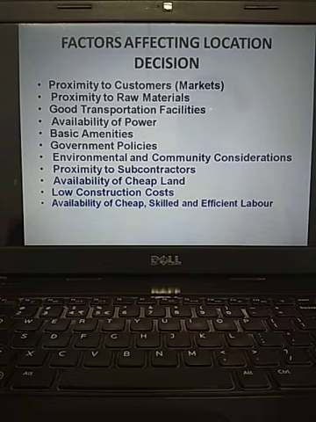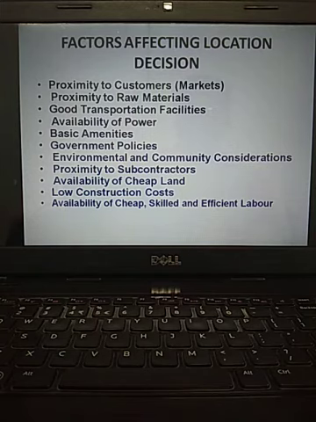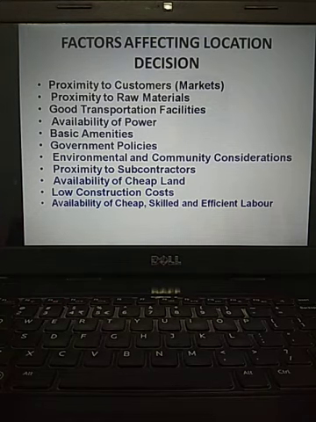Proximity to subcontractors. A four-wheeler company gives subcontracting to a tires manufacturer, and to an electrical items manufacturing company. Those, like Voltas and MRF, are all subcontractors as far as Maruti cars are concerned.